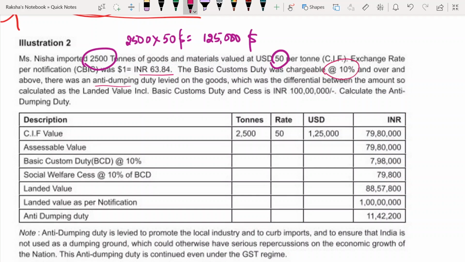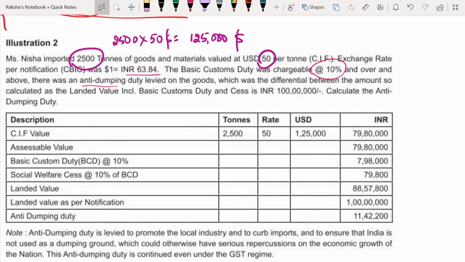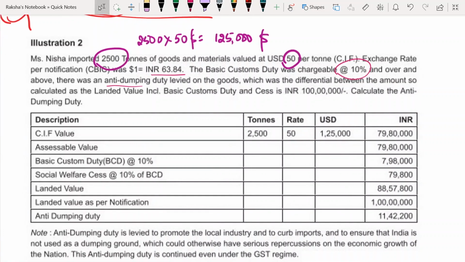So to prevent our land from getting dumped from all these countries, what will they do? Our country will impose an anti-dumping duty to make their goods costlier, so that nobody in India will buy and it will not be available in India as well. Alright, fine. Now, they are asking you to find out anti-dumping duty in this question.